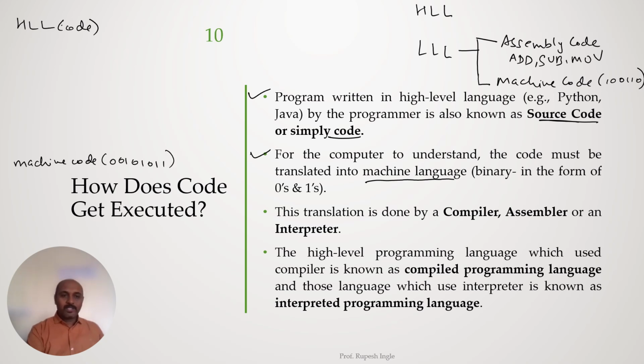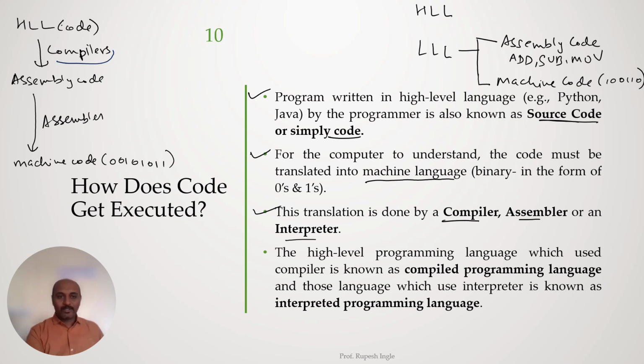Now this conversion is done by different software. These are compilers, assemblers and interpreters. There is some software which uses compilers to convert the code into assembly code, and this assembly code is converted into machine code by using software which is called an assembler.